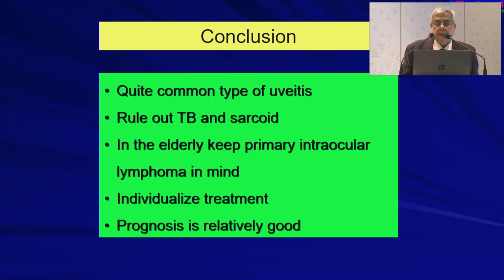So in conclusion, intermediate uveitis is a quite common type of uveitis. Rule out TB and sarcoid in our country. In the elderly, keep primary vitreoretinal lymphoma in mind. Individualize the treatment because the pattern of changes varies from patient to patient.